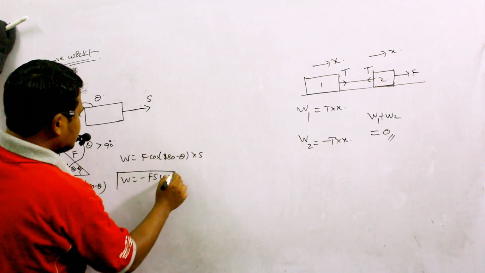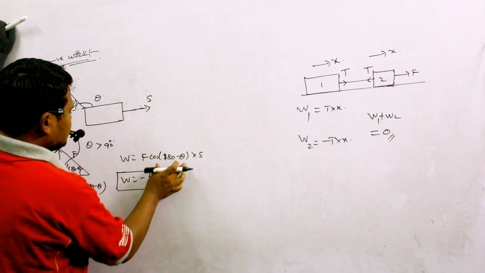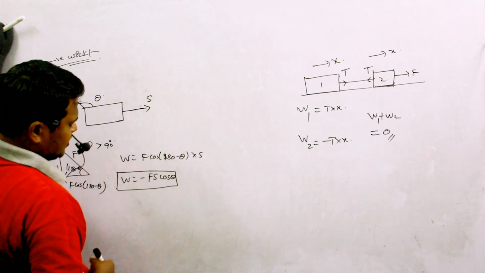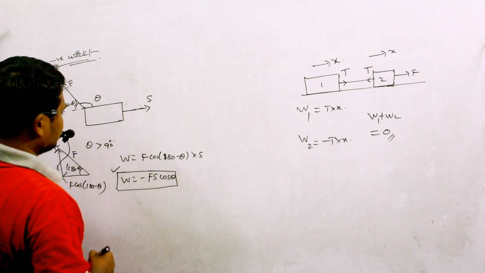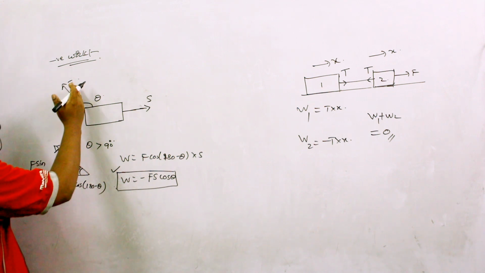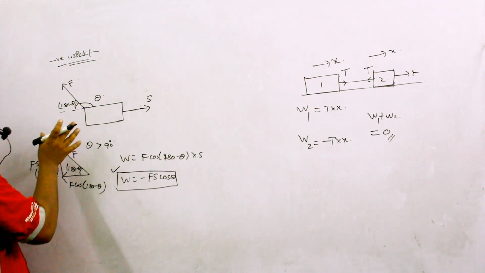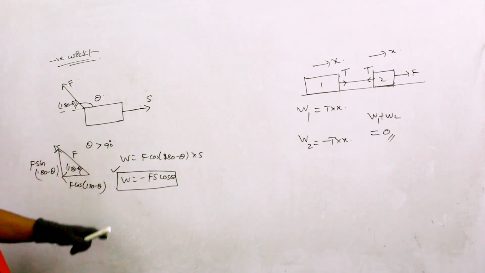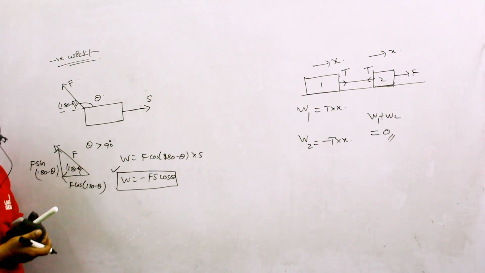So this is the equation for work done, since cos(180 minus theta) is minus cos theta. Here there is a component of force in the direction opposite to the direction of displacement, so I can say negative work done is possible.